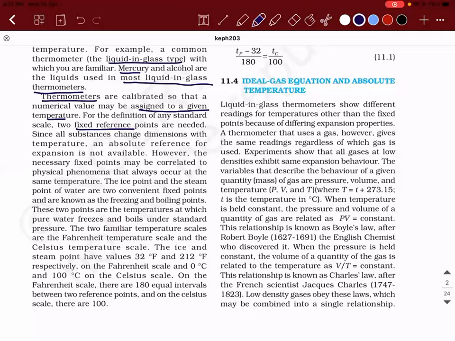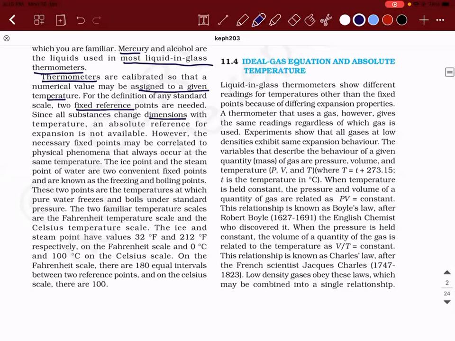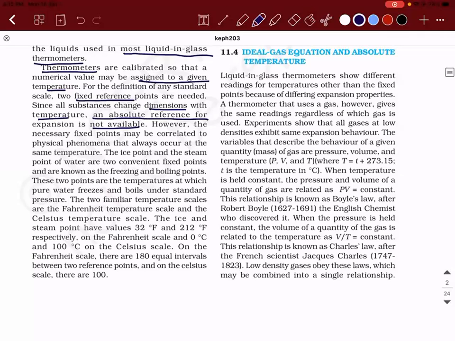Okay. Since all the substances change dimensions with temperature, an absolute reference for expansion is not available. However, the next necessary fixed point may be correlated to the physical phenomena that always occur at the same temperature. Did you understand the statement? Thermometers are calibrated so that the numerical value may be assigned to a given temperature.